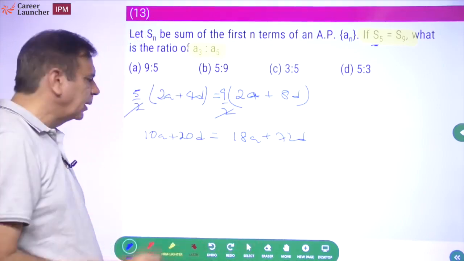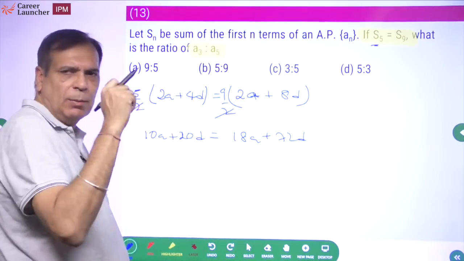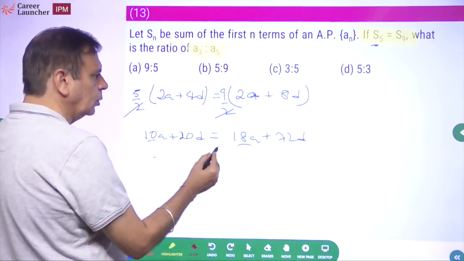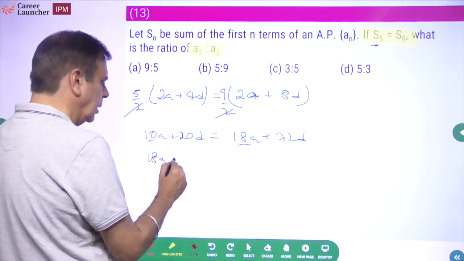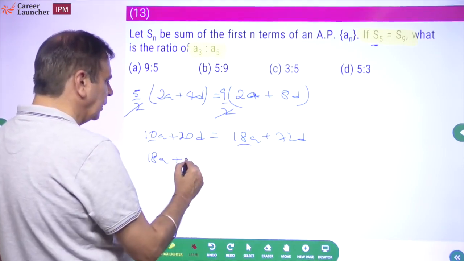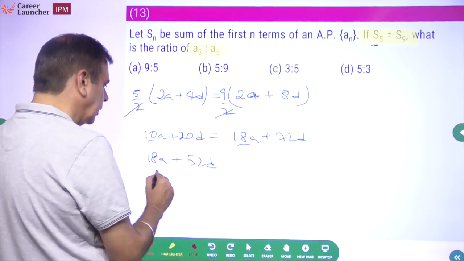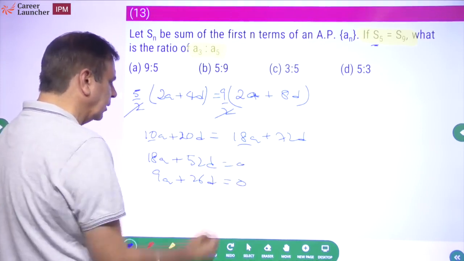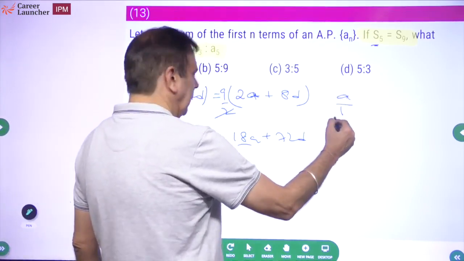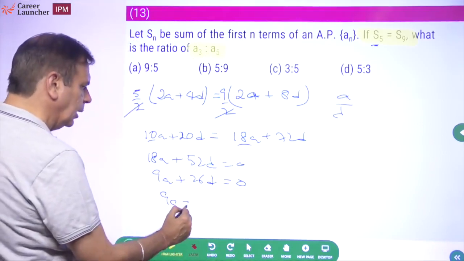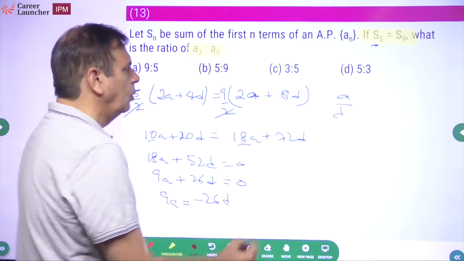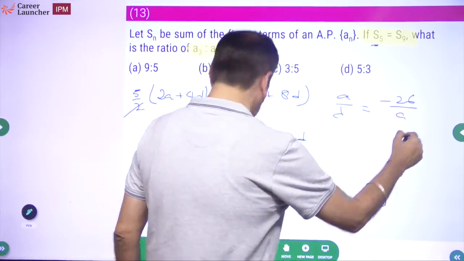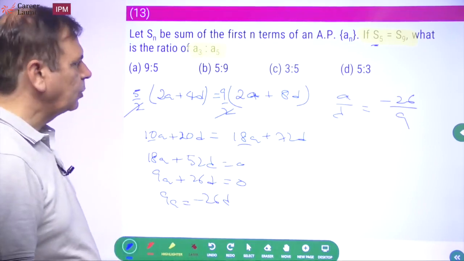Okay, I'm giving a simpler method first, then I'll come to something which some of you may have noticed and will be able to do it faster. So what is this equal to? 18a, and 72 minus 20, 52d. Or this is 9a plus 26d equal to 0. What does that mean for a upon d? So if you take it, 9a is equal to minus 26d. So what is a by d equal to? Minus 26 upon 9. Okay. Minus 26 upon 9.